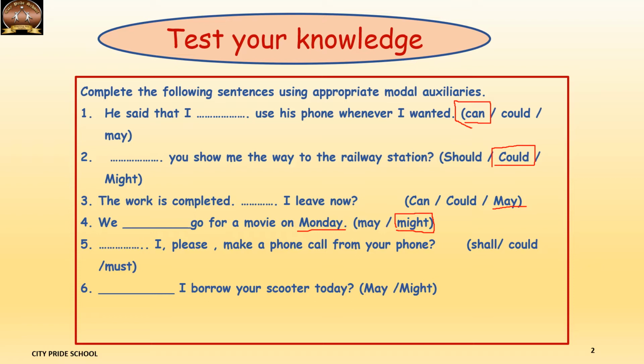Then the fifth one is dash I please make a phone call from your phone. Now out of these shall, could, must, again it's a question and a polite request. You're requesting someone for permission. So the correct choice is could. Could I please make a phone call from your phone?